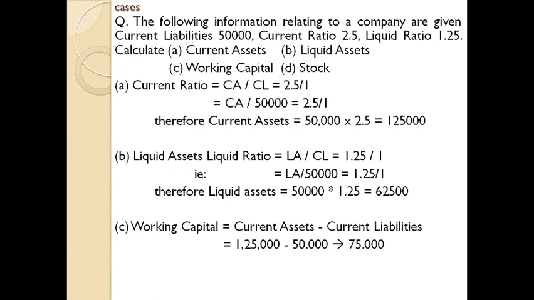Next one, stock. There is a simple equation for identifying the value of stock, that is current assets minus liquid assets. In the previous case, we discussed that we can arrive at liquid assets by deducting stock and prepaid expenses from current assets. Just alter the same equation here: current assets minus liquid assets, you will get stock. We have computed the value of current assets and the value of liquid assets, and finally you will get 62,500. I hope you understand the concept. We will discuss further cases in the coming sessions.